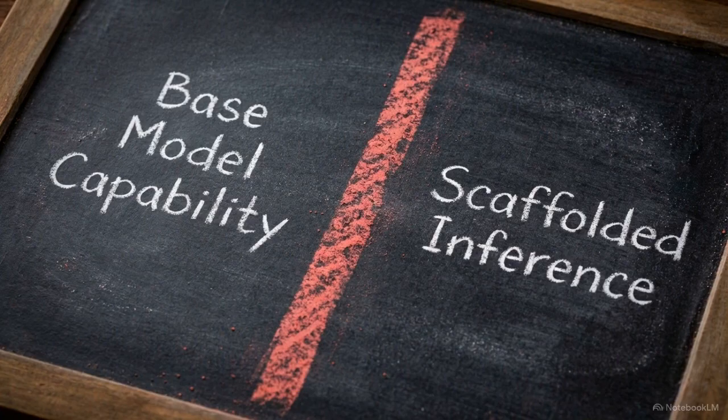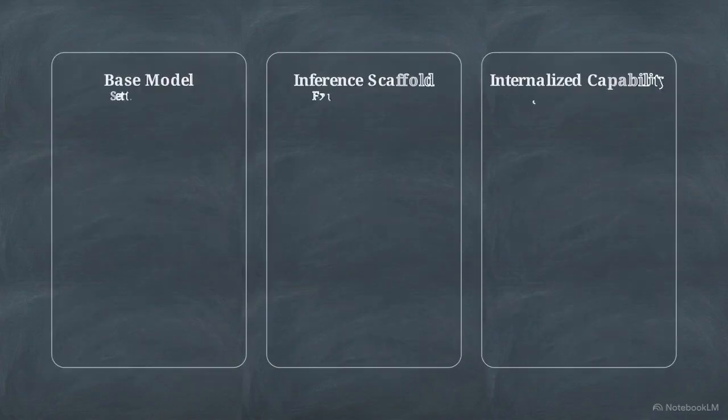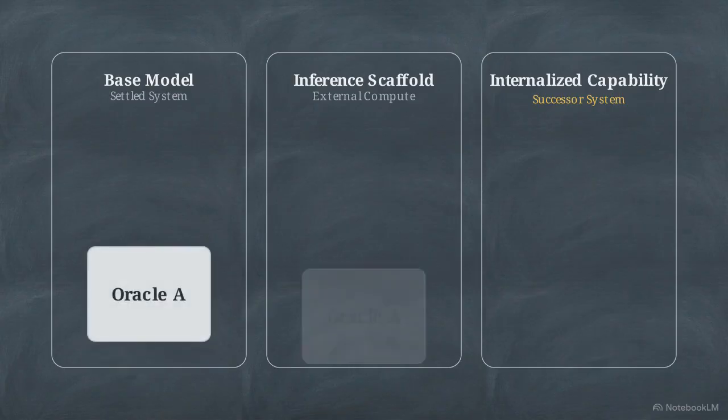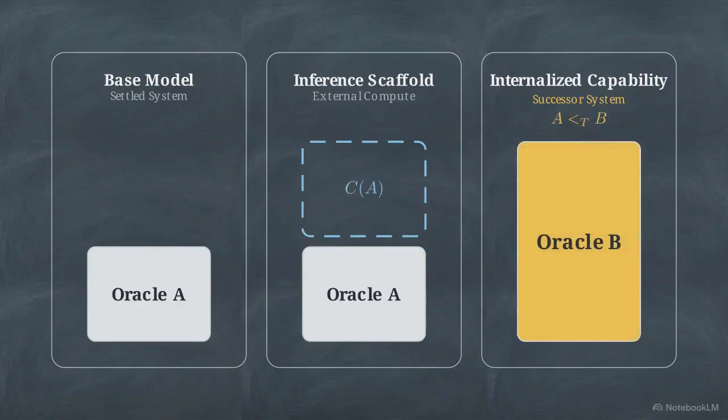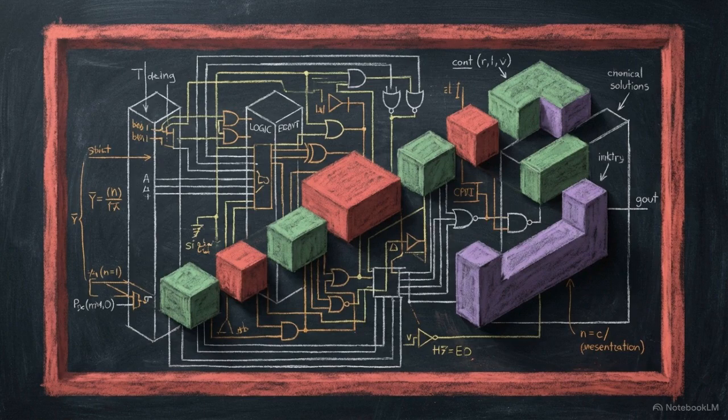Researchers must isolate their variables when claiming recursive improvement. Technical literature requires a rigorous taxonomy. A paper must explicitly delineate the base model's capacity from the fixed inference scaffold and separate both from genuinely internalized capability. Empirical smoothness on a chart is merely an observation of behavior. It does not erase the structural boundaries of intelligence.